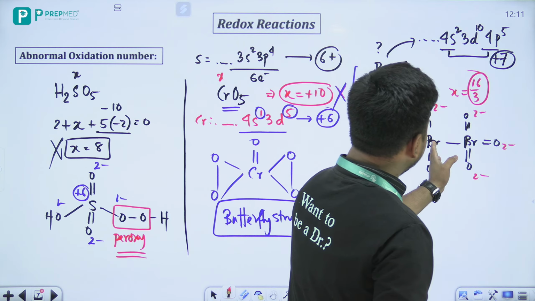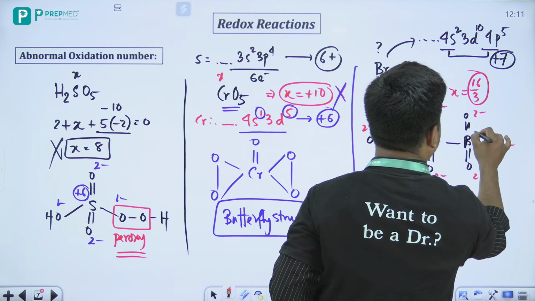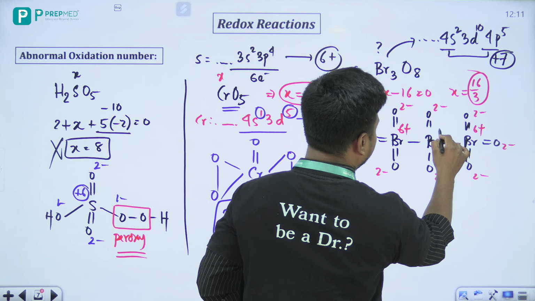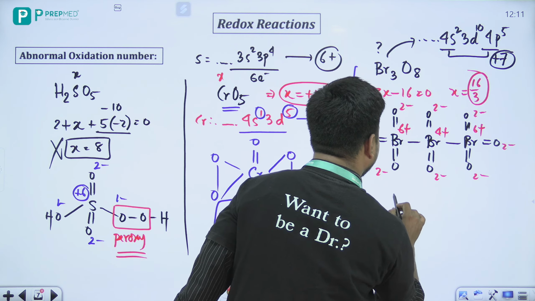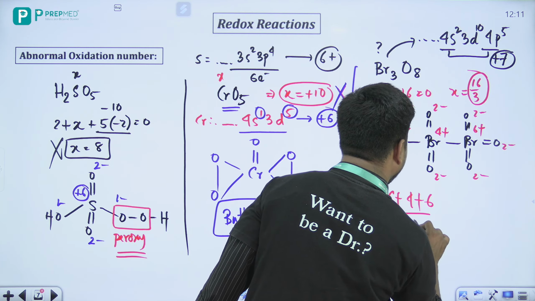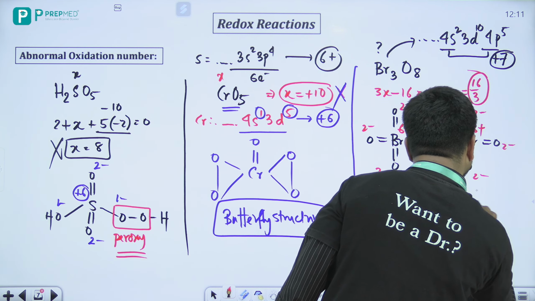Now with respect to this bromine, the charge distribution will be 0, so this will be 6 plus, similarly this will be 6 plus, and this will be 4 plus. That means 6 plus 4 plus 6 divided by 3 is equal to 16 by 3. That means we are correct.